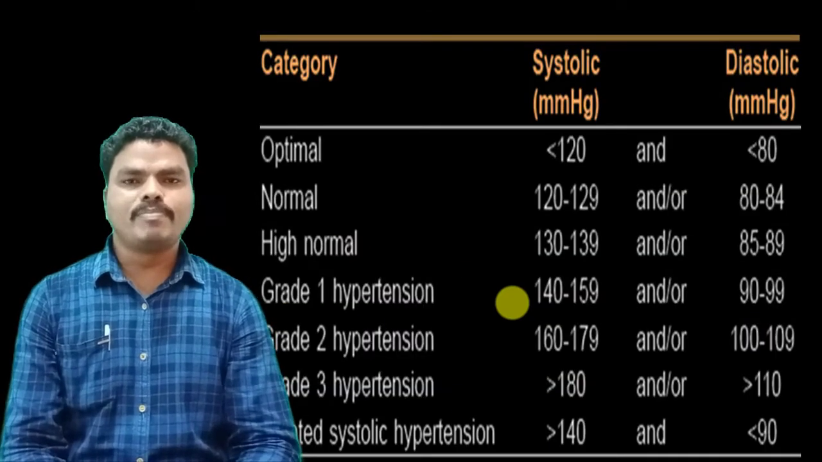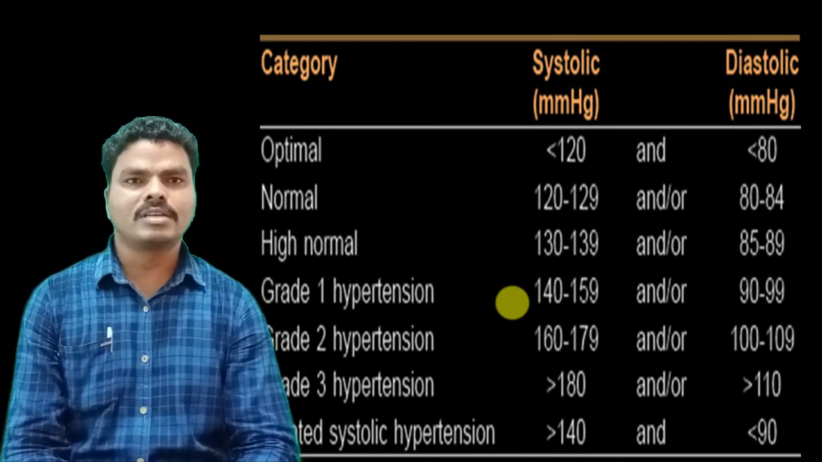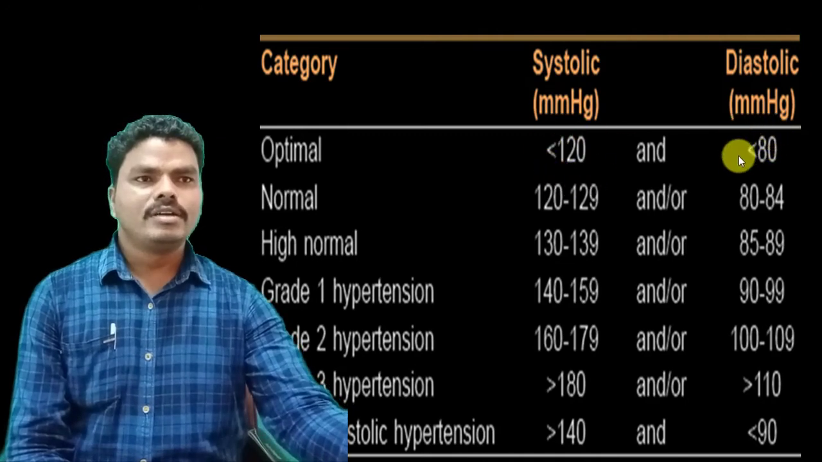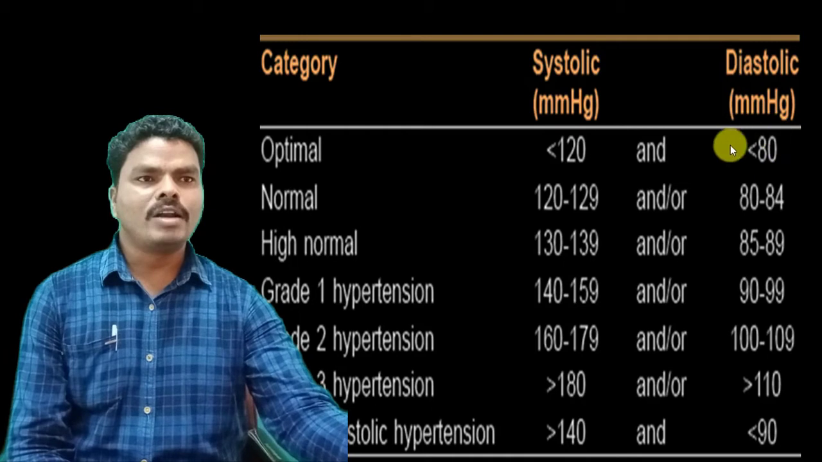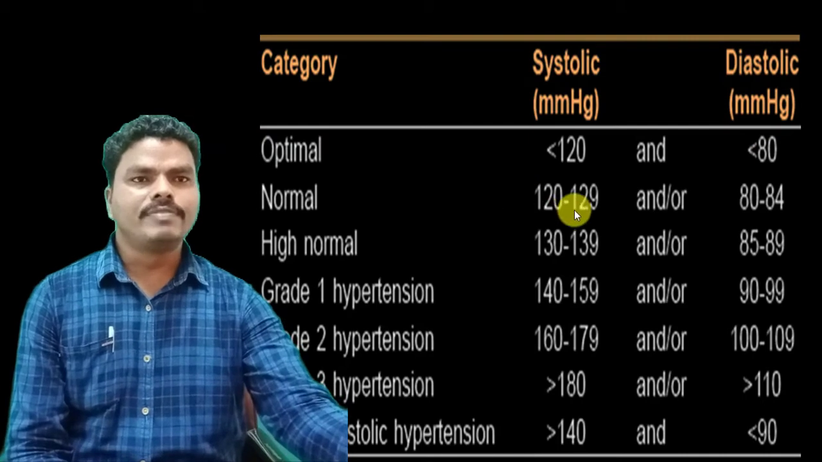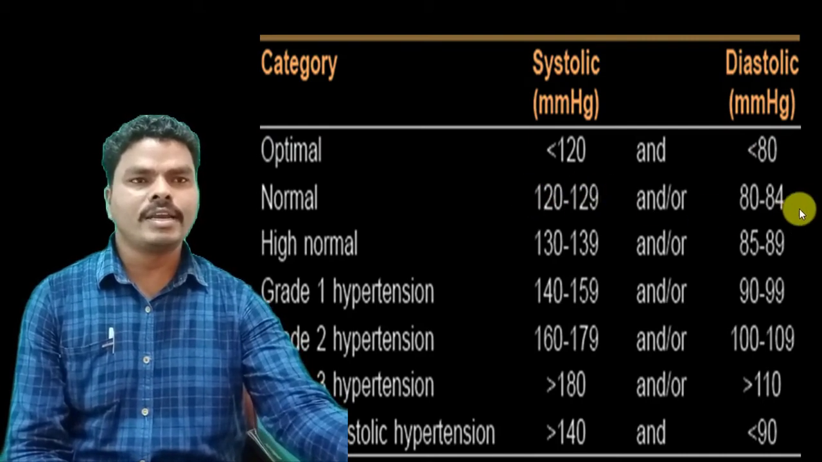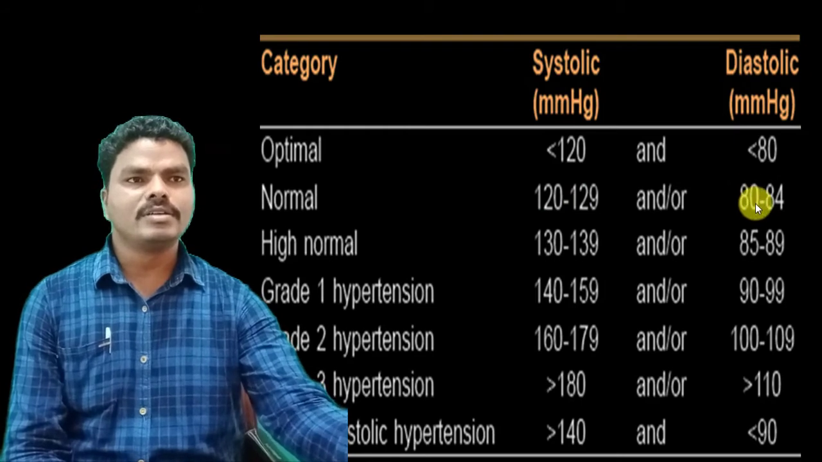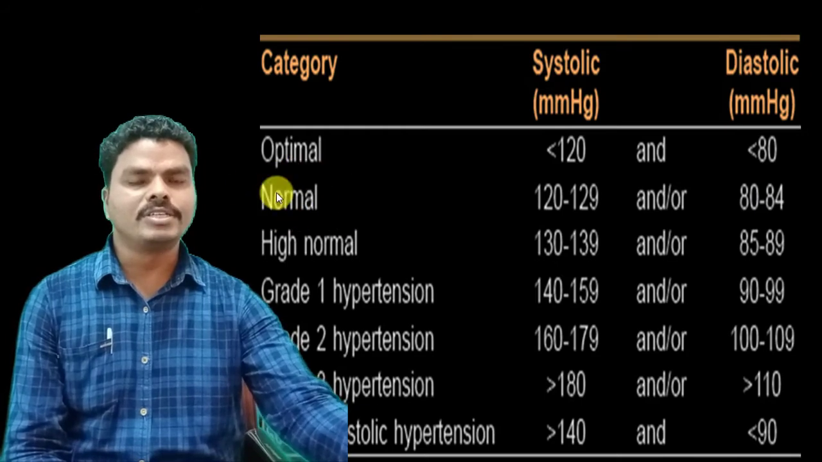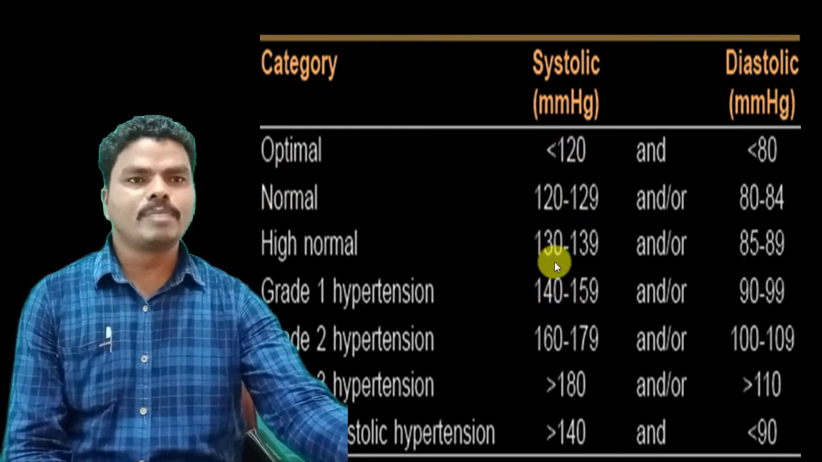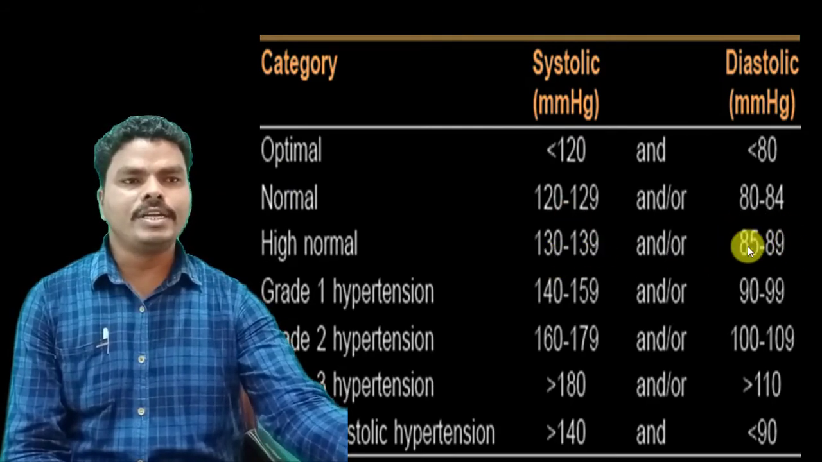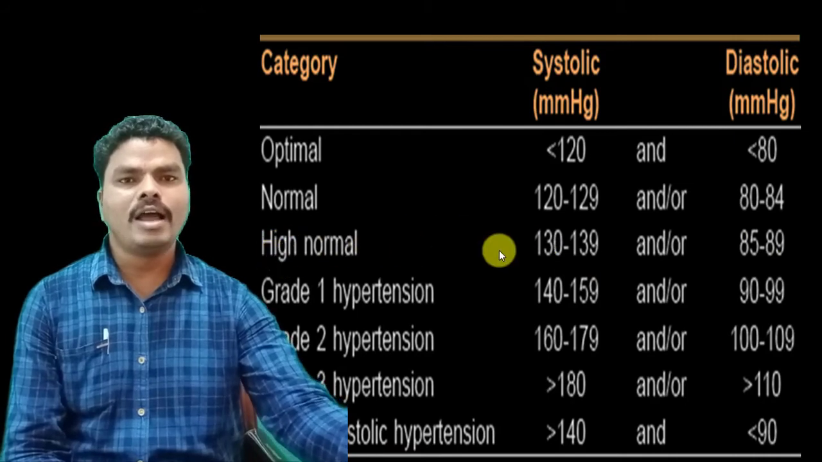Based upon the range of blood pressure, hypertension can be categorized into different types. If the systolic blood pressure is less than 120 and the diastolic blood pressure is less than 80 mmHg, the condition is called optimal blood pressure. If the systolic blood pressure is 120 to 129 mmHg and the diastolic blood pressure is 80 to 84 mmHg, then that condition is called normal blood pressure. And if the systolic blood pressure is 130 to 139 and the diastolic is 85 to 89 mmHg, that condition is called high normal blood pressure.